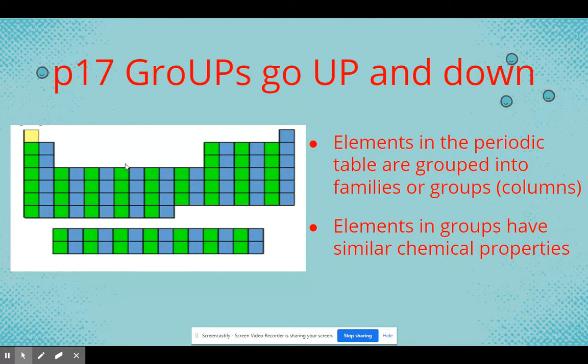All right, now we got groups. Groups are on the vertical lines. Groups have the word up in them. They go up and down. These are elements on the periodic table, and they're grouped into families. They have similar chemical properties. Again, please put this on page 17.